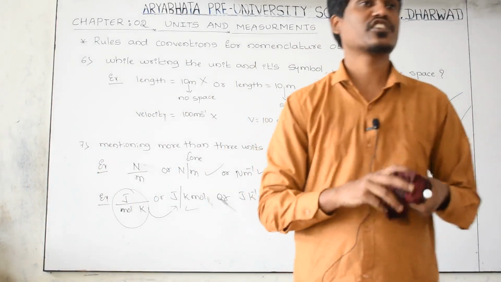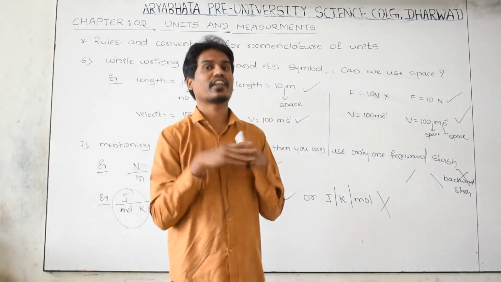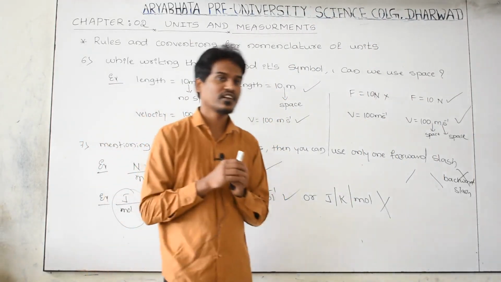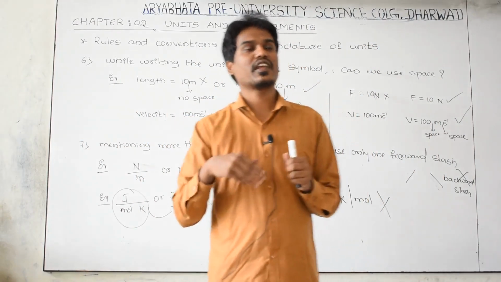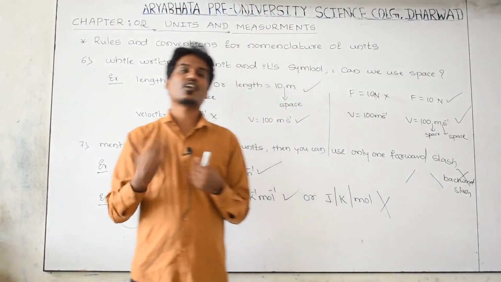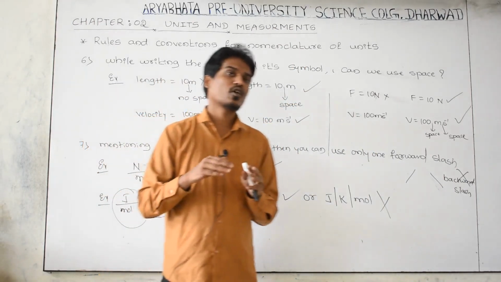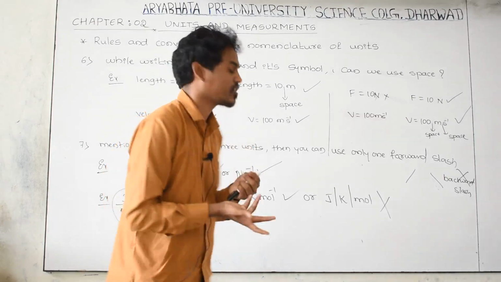Yes, these are seven important rules and conventions for the nomenclature of the units while writing them, which I have discussed. Please remember, this is very important in the field of science. If it is a name after the scientist, how to write. If it is not a name after the scientist, how to write. And you should not express the unit in plural forms, and don't use the full stop or any other punctuation.